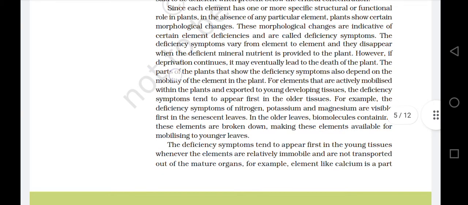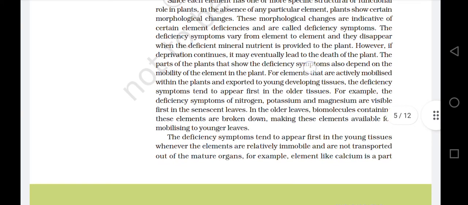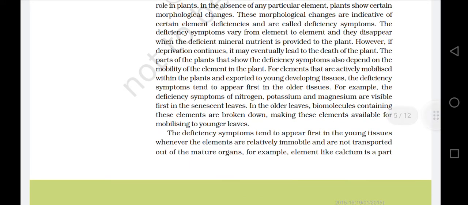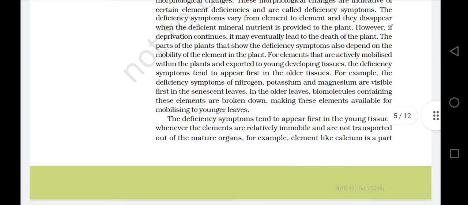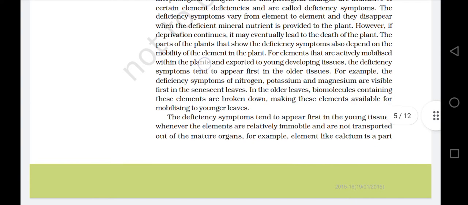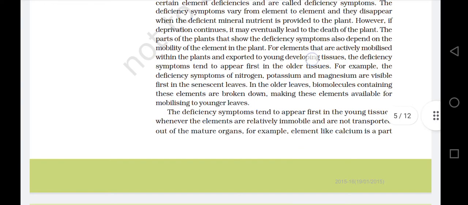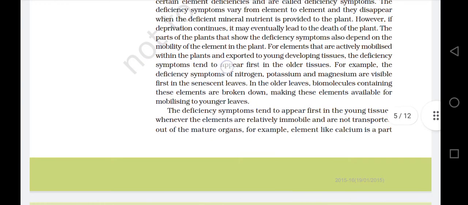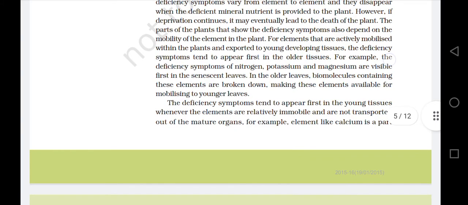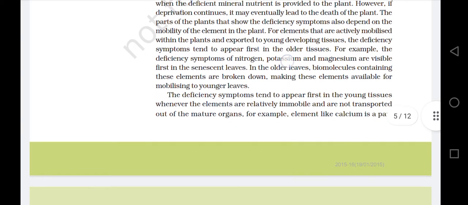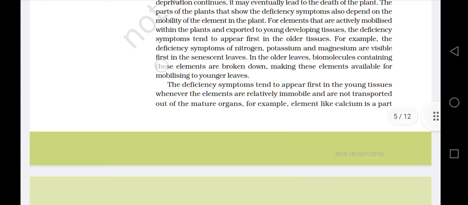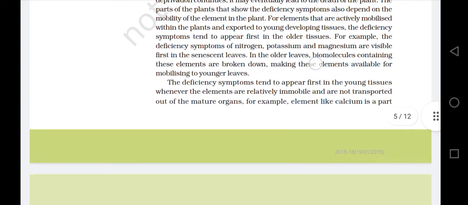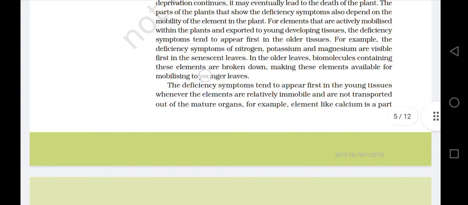The parts of the plant that show the deficiency symptom also depend on the mobility of the element in the plant. For elements that are actively mobilized within the plants and exported to young developing tissues, the deficiency symptoms tend to appear first in older tissues. For example, the deficiency symptoms of nitrogen, potassium, and magnesium are visible first in the senescent leaves. In the older leaves, biomolecules containing these elements are broken down, making these elements available for mobilizing to younger leaves.